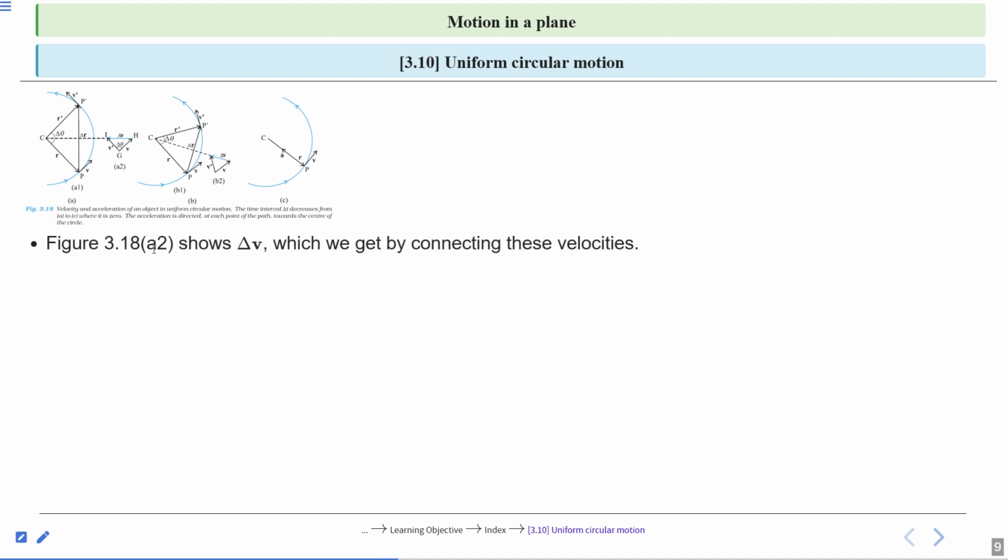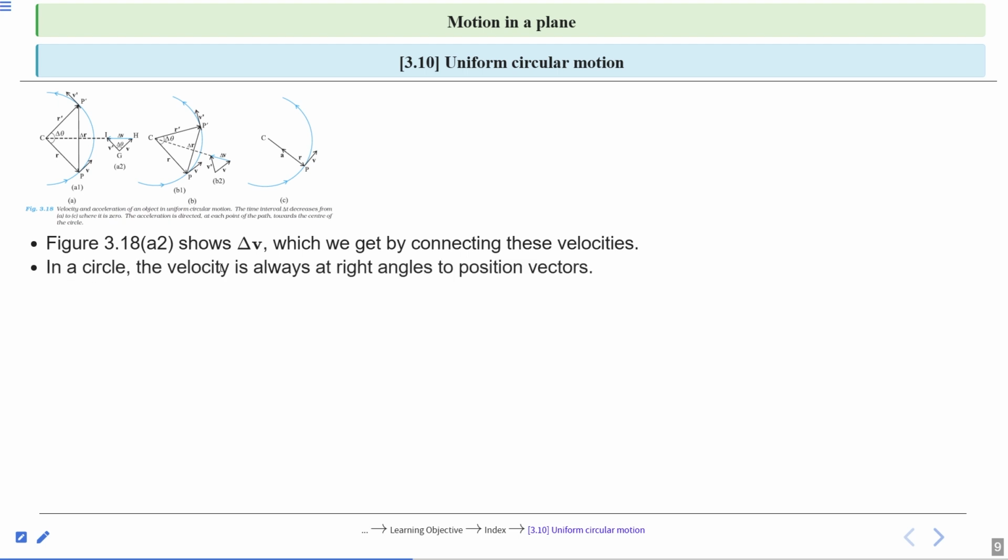Figure 3.18a2, this small figure, shows delta v from H to I. H to I shows the delta v, which we get by connecting these velocities v and v prime.